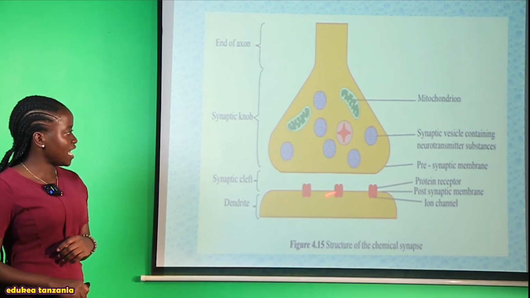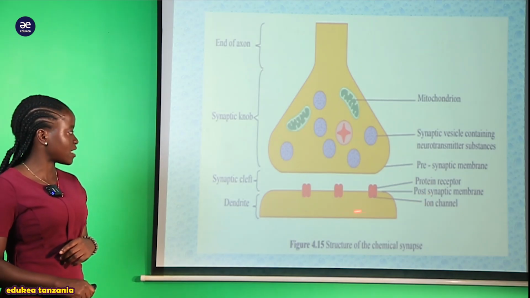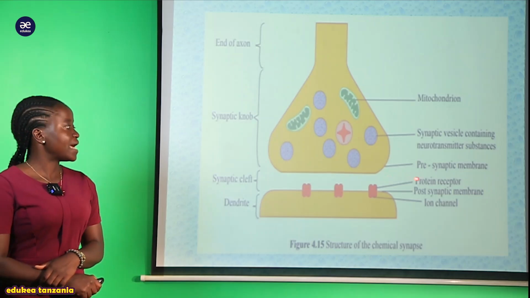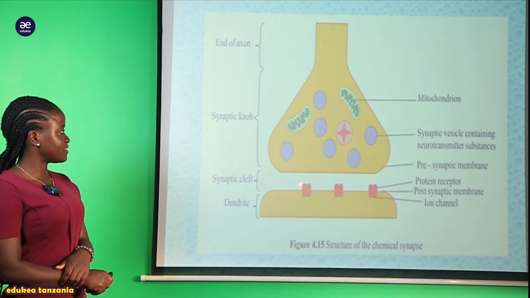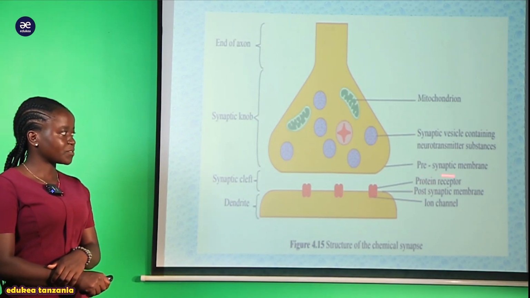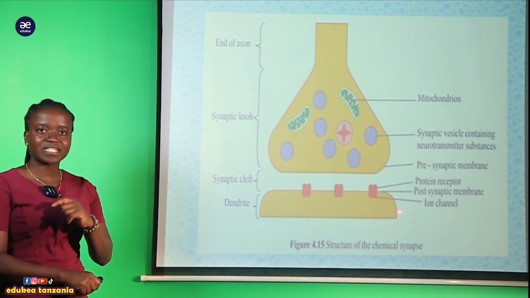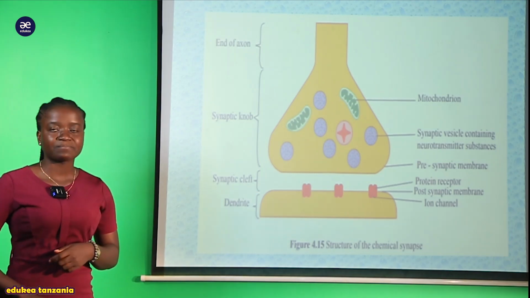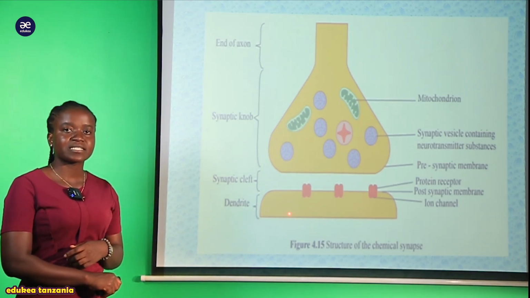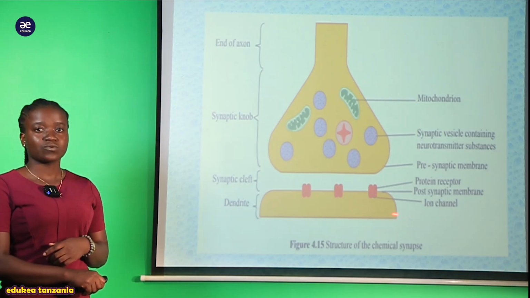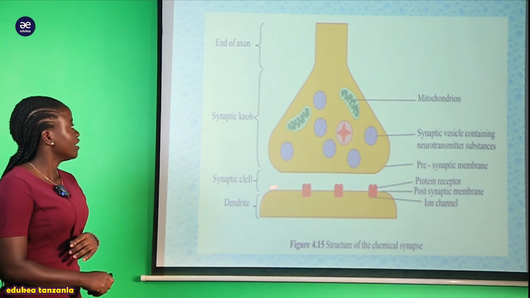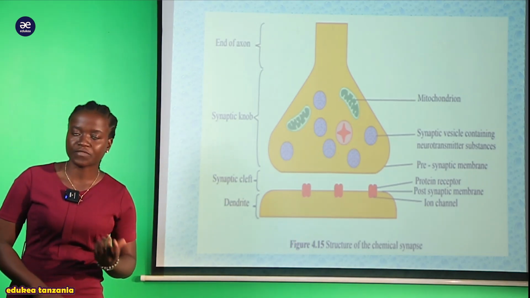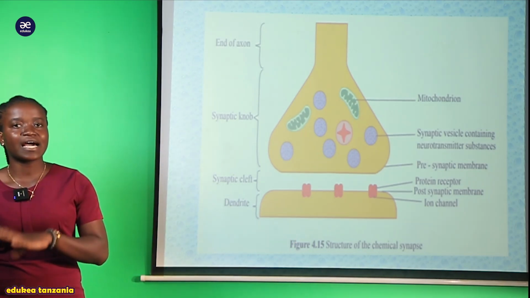And also now when we are coming to this structure, ni dendrite sasa. Hii ni dendrite ya other neuron. And now tunasema kwamba we have this receptor protein, this red-like structure. This receptor protein for the transmitters. So hii hapa ya katikati, huu wazi wa katikati hapa ndio tunaita synaptic cleft. So huu wazi wa katikati hapa it is approximated about 20 nanometers. Huu wazi hapo length yake. And also we have this ion channel which helps in facilitating the movement of the neurotransmitter to the other neuron.